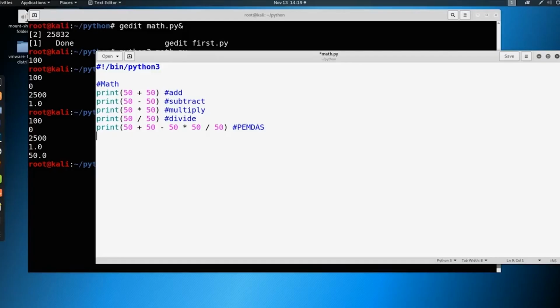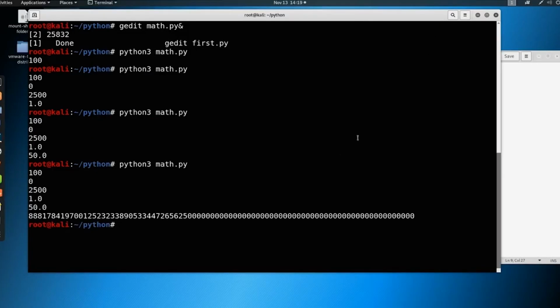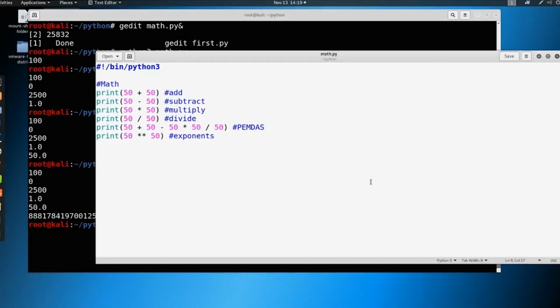So here, let's talk a couple more things. We can also do exponents. So let's say we want to do 50 to the 50th power. Well, we just write it like this. And now we have exponents here. Save it, run it really quick. And we get this very, very large number, right? We could just make this to the second power and make it a little bit simpler.